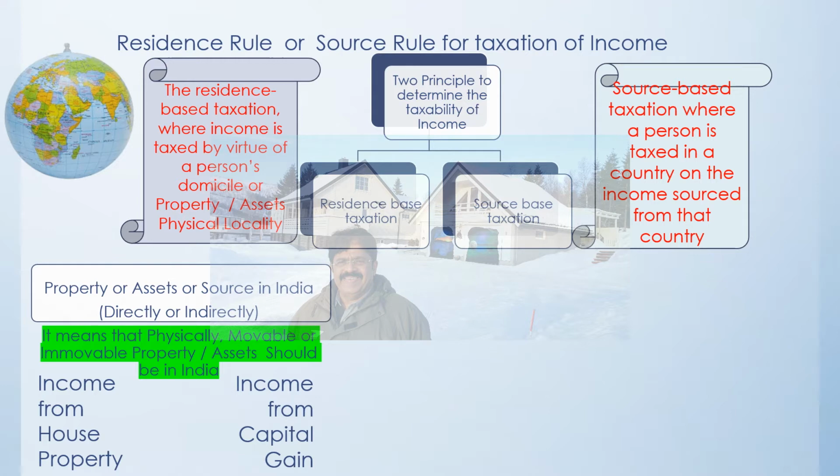You have got a property here in Mumbai and you are located in USA, and another friend of yours is located in UK. So when you are disposing your property, sitting there in USA, to a friend in UK who is paying you from UK to USA, but because the transaction has happened on account of this property here in India, you are supposed to pay the tax here in India under the head income from capital gain. And when we talk of the property, it means immovable property, jewelry, painting, and a lot of other properties also will